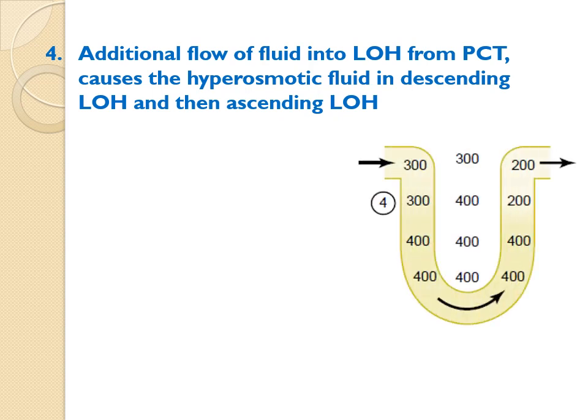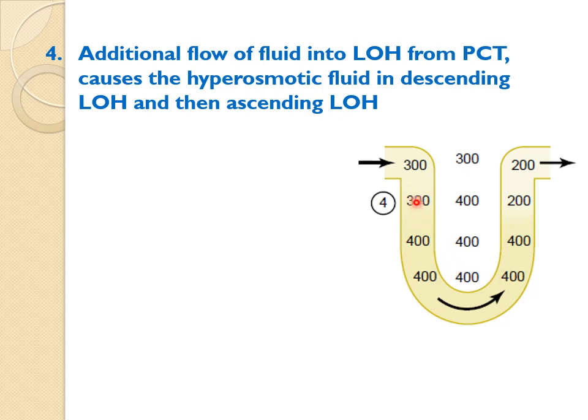The next step is again the additional flow of fluid into the loop of Henle from the proximal tubules, causing hyperosmotic fluid in the descending limb and the ascending limb. Let us say the new fluid coming from the proximal tubule into the loop of Henle is isoosmotic, because the fluid leaving the proximal tubule is always isoosmotic. Let us say that is 300 milliosmoles. So this new fluid will come and push the initial fluid into the ascending limb. The 400 that was all through here, some of that 400 will push into this region, which was initially 200.